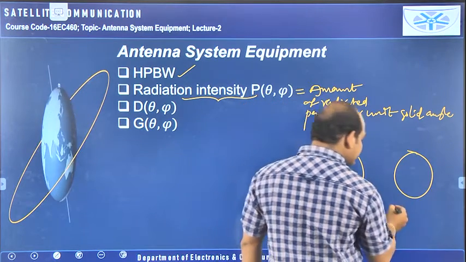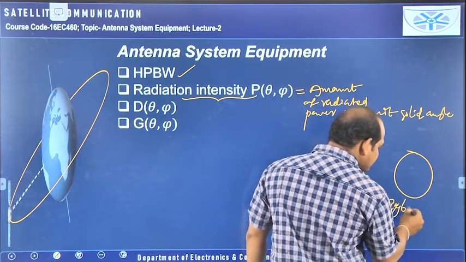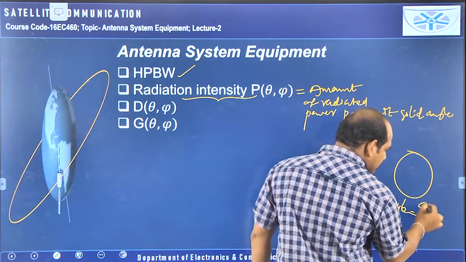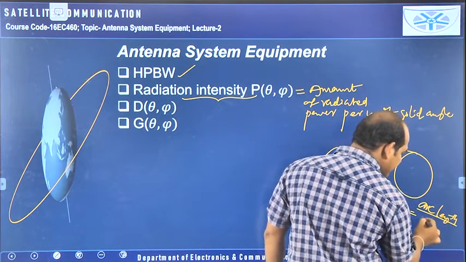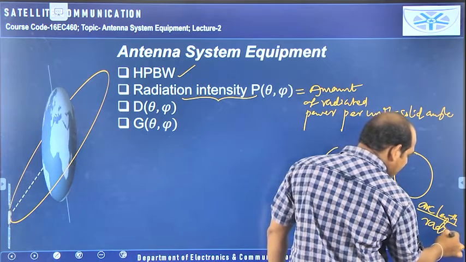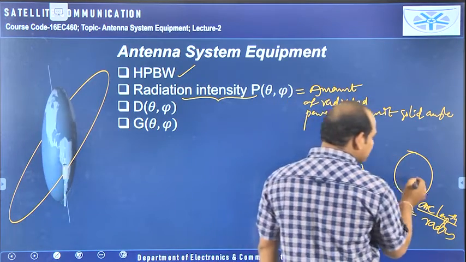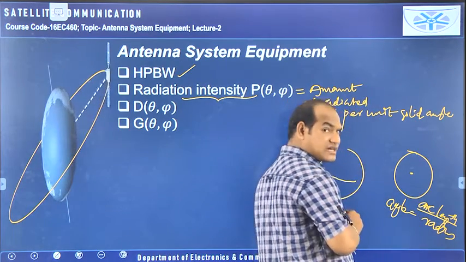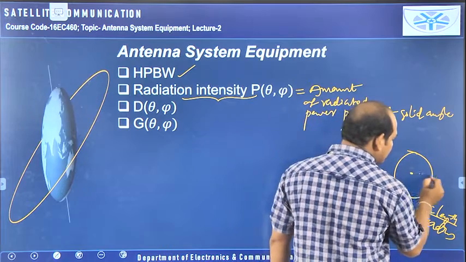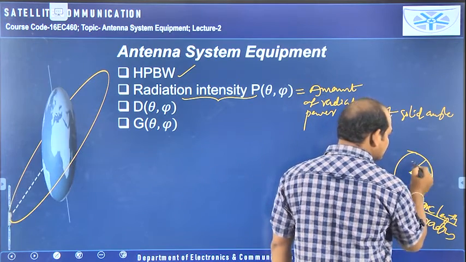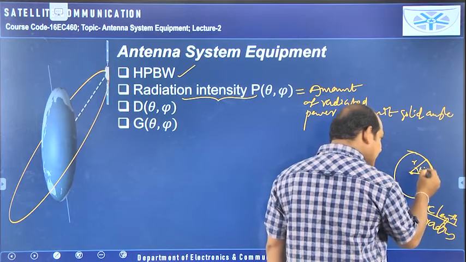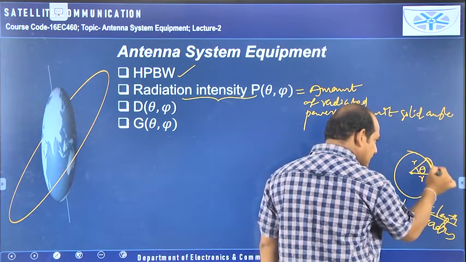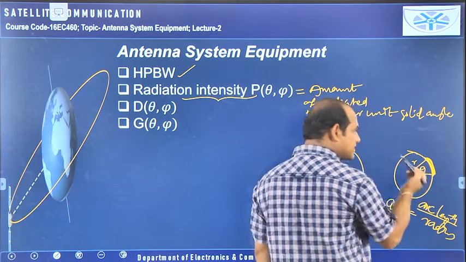The definition of angle is: angle is equal to arc length by radius. This is the formula for the angle. If you take this circle, the origin, the center of the circle, is here, and from it you take this r, this r, and this becomes the arc length. Because of this theta angle, this arc length is created.